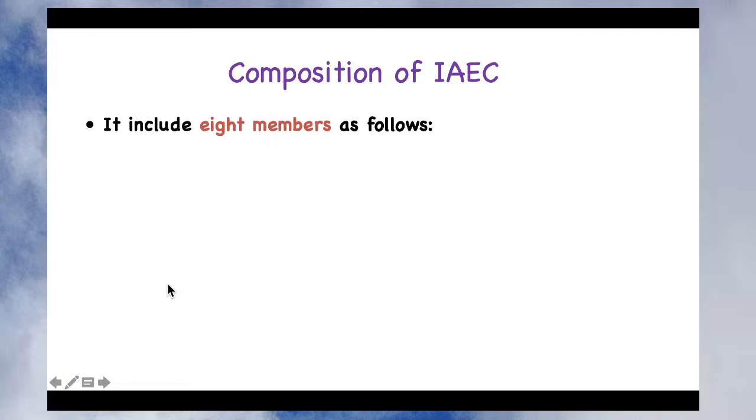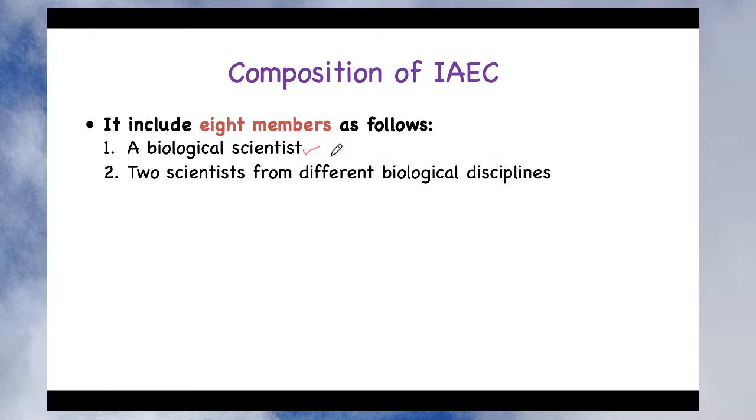It includes 8 members. The first one is the biological scientist. He must be the senior-most person, or employee, of the institute, and he must be a biological scientist. Secondly, 2 scientists from different biological disciplines.